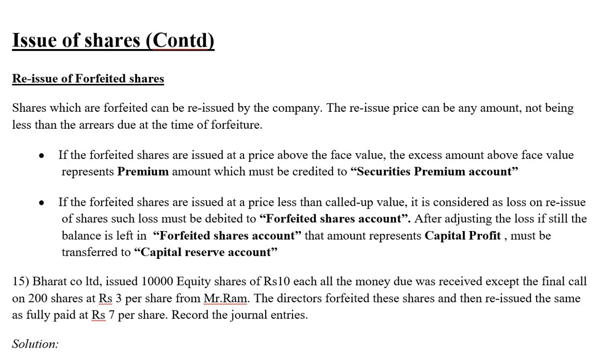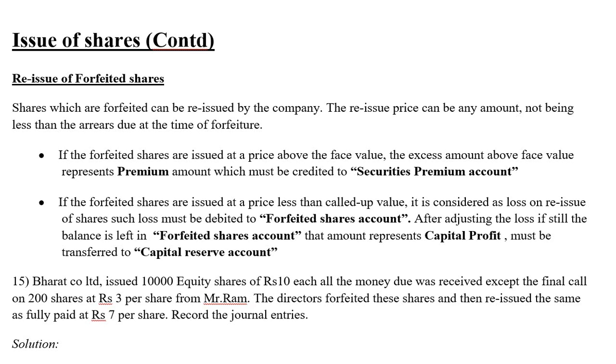Let's see how this reissue happens, and how it is adjusted in the journal entries and at what stage. This is the new adjustment and the last adjustment. With this, there will be an addition of a new vertical balance sheet also, students. In this session, we'll see how to give a journal entry if forfeited shares are reissued to the next shareholder or the new public.